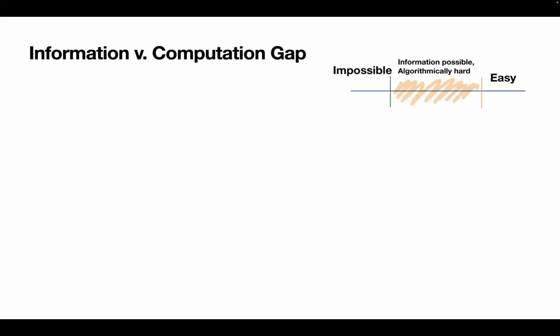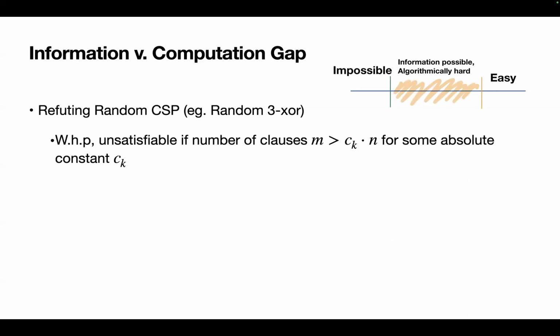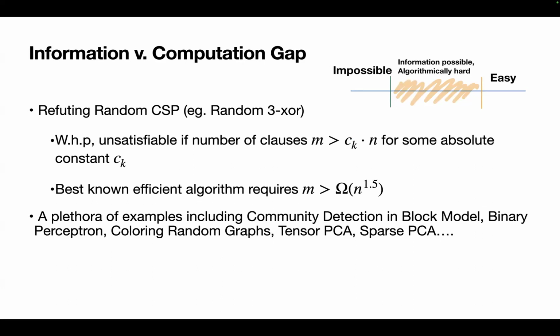This turns out to be a quite universal phenomenon, not just for planted clique. For example, it also happens for refutation of random CSPs. If we consider a random 3SAT instance, we know it is with high probability unsatisfiable once we have a linear number of clauses. However, the best efficient algorithm requires the number of clauses to be at least n to the 1.5. There are a lot more examples, including community detection, colorings, and PCA type problems.